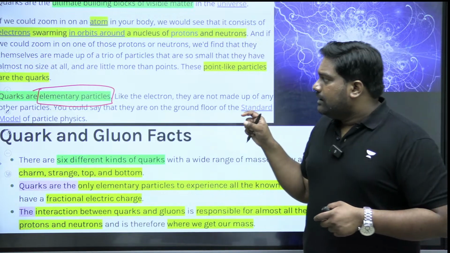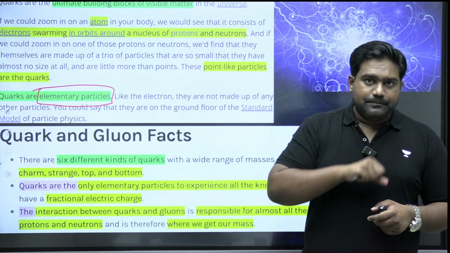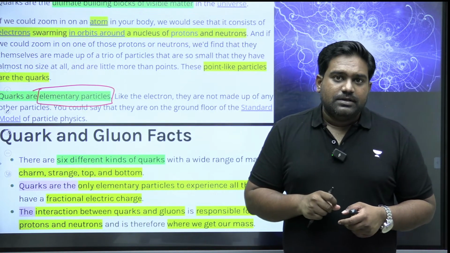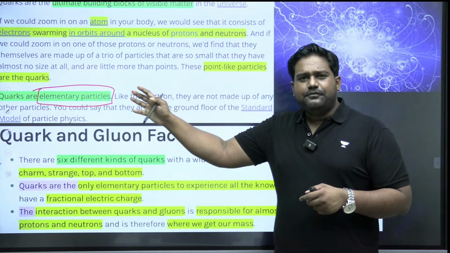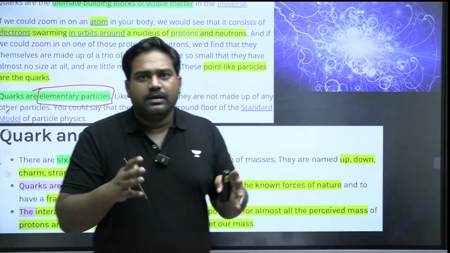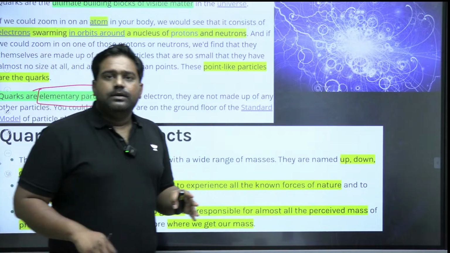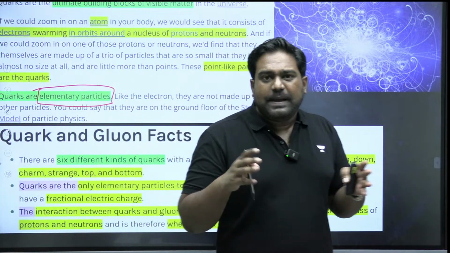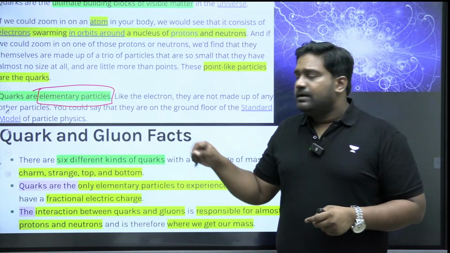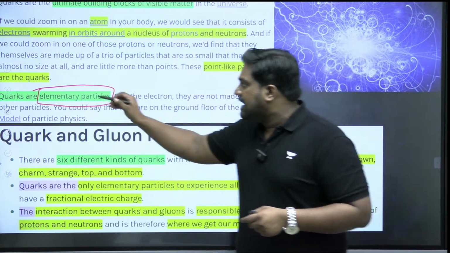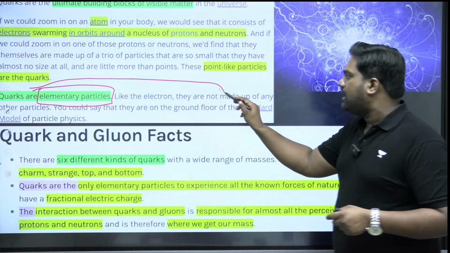Now, if you zoom in further, you will come across these elementary particles. It's a fuzzy, branched, dotted network. It looks something like this, like small specks or small sparks. These are called quarks, which are considered to be the most elementary particles that make up our universe.